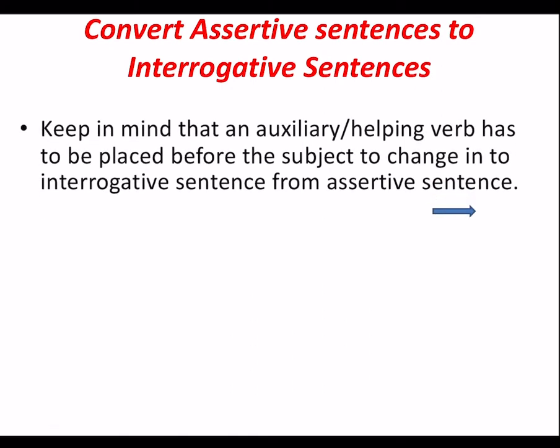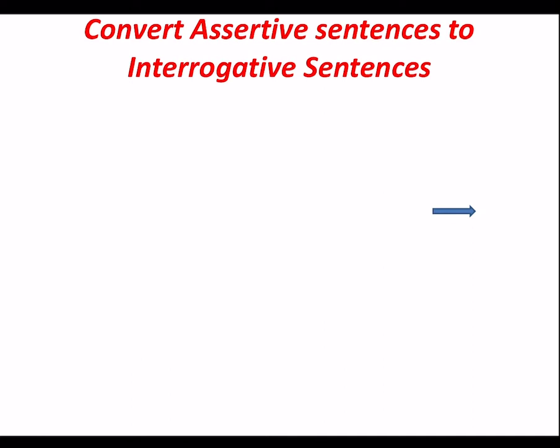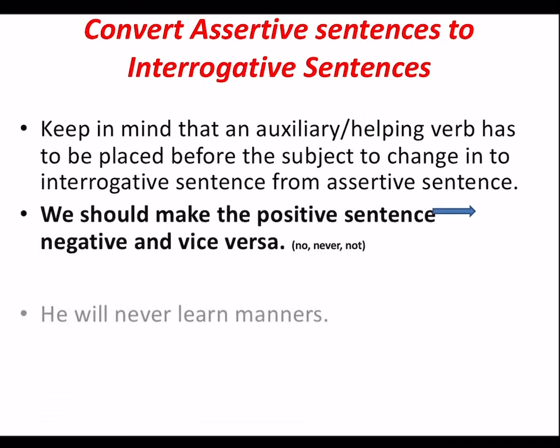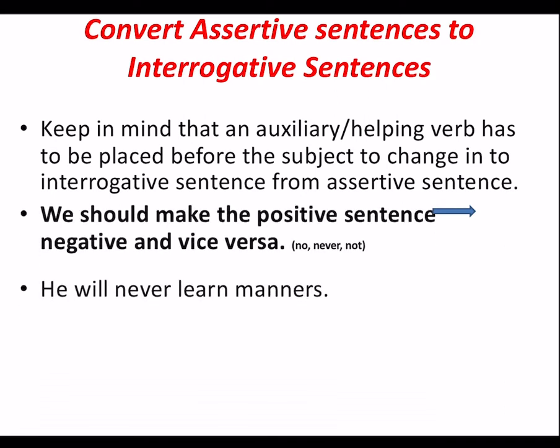The next type that we are doing now is converting assertive sentences to interrogative sentences. The first type we did was assertive to imperative and imperative to assertive. Moving on to the second type, assertive to interrogative and interrogative to assertive. There are certain rules that we will follow. See this example over here. He will never learn manners.